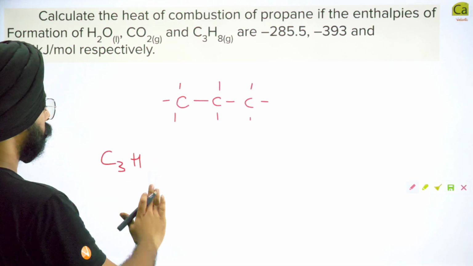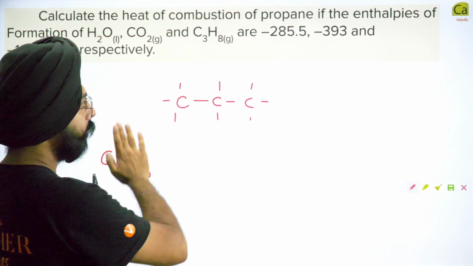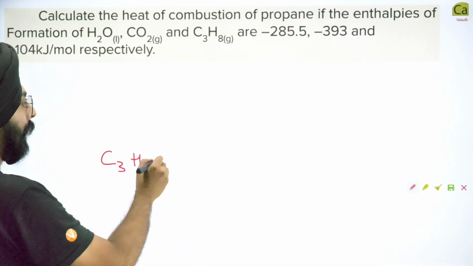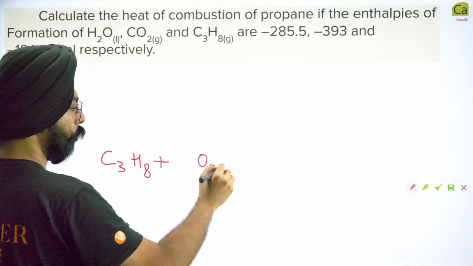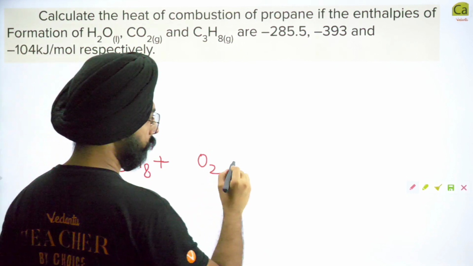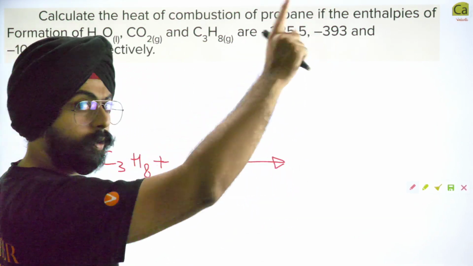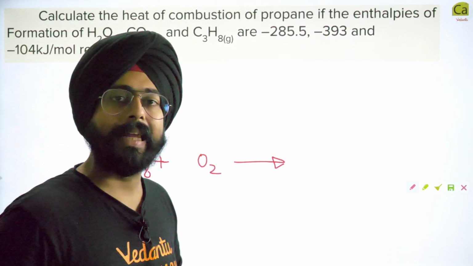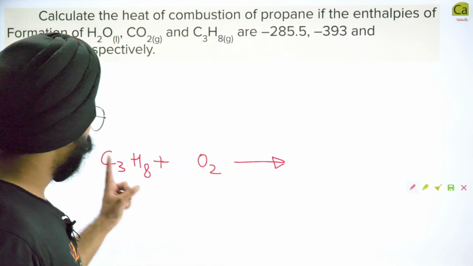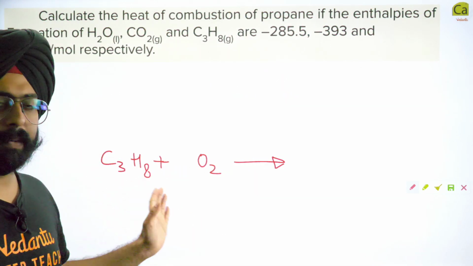C3H8. So propane is C3H8, and when you react it with O2, this is the reaction of combustion. Enthalpy of combustion will be defined only for 1 mole of propane. Enthalpy of combustion of any substance is defined for 1 mole of that substance. That's the pattern that we have to follow.